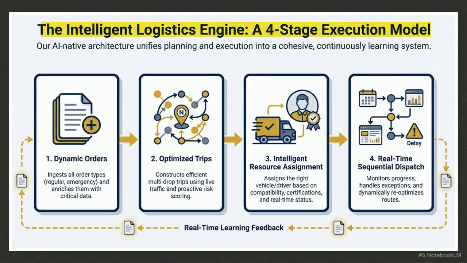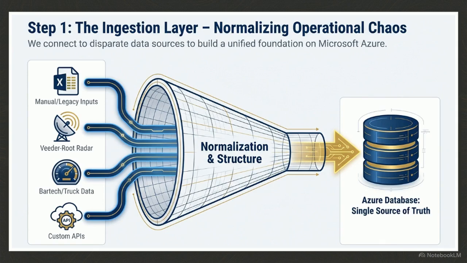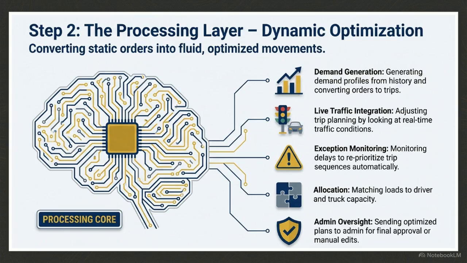This execution model unifies planning and execution into 4 distinct stages, beginning with order ingestion and ending with real-time dispatch. Stage 1 is the ingestion layer. The system connects to disparate data sources, from manual inputs to radar and custom APIs, to build a unified foundation on Microsoft Azure.